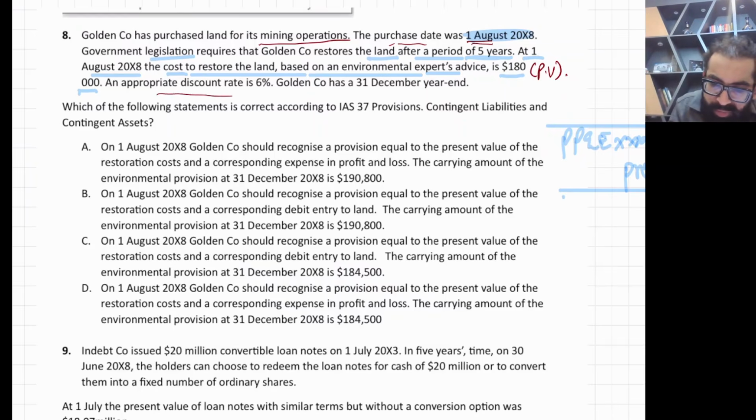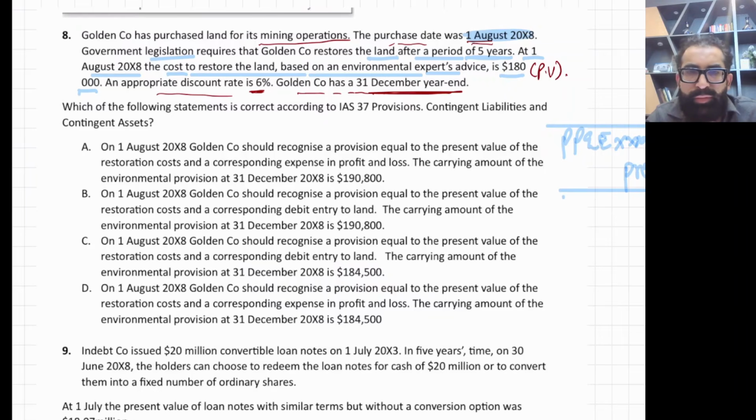An appropriate discount rate is 6%. Golden Company has a year end of 31st December. So this started on 1st August x8 and your year end is 31st December x8. Now don't read the options. Just see the question. I'll solve it for you first.